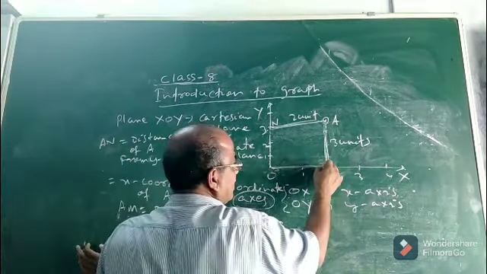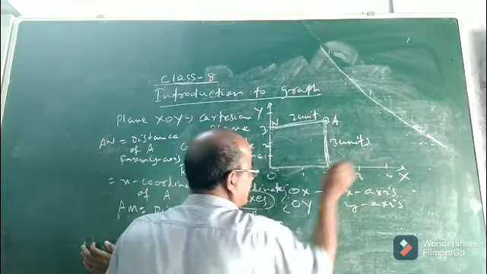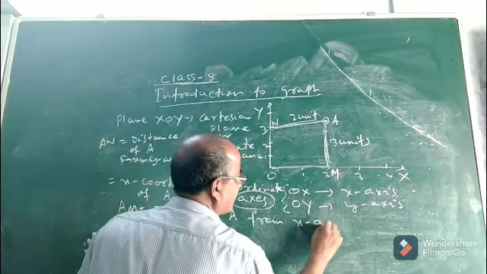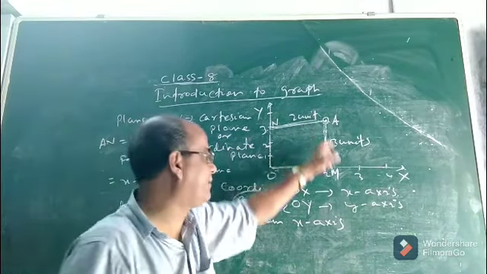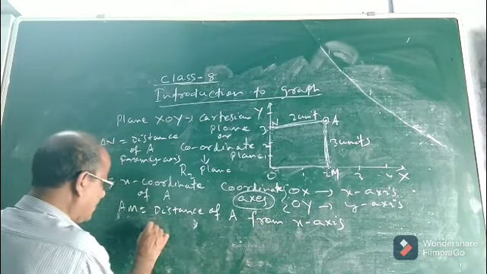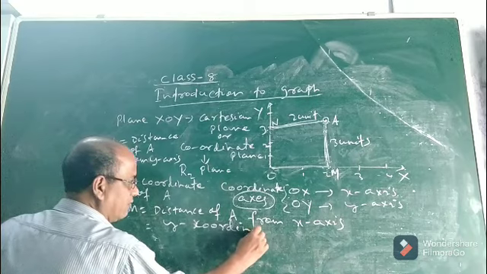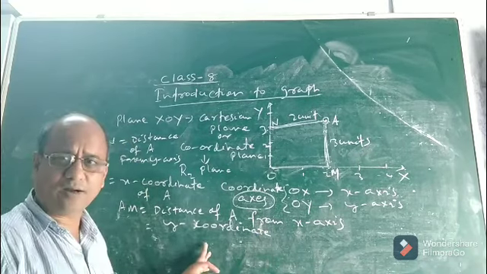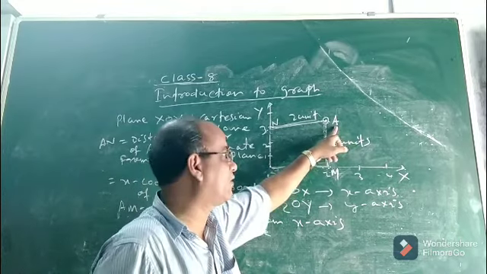From the x-axis. Now this distance of the point A from the x-axis, we call it the y-coordinate.